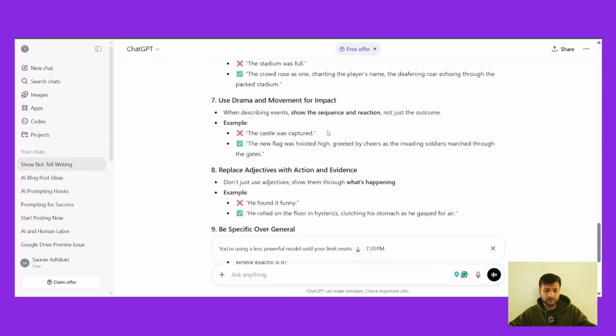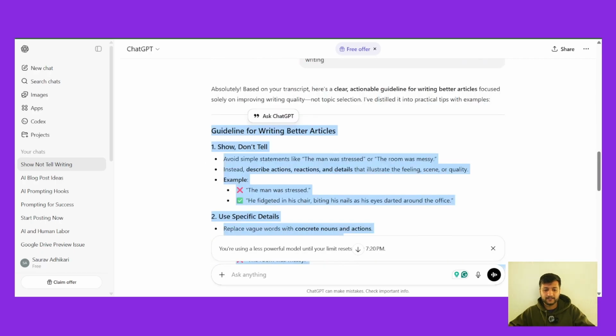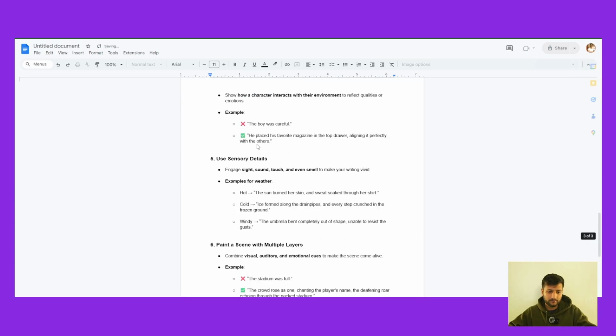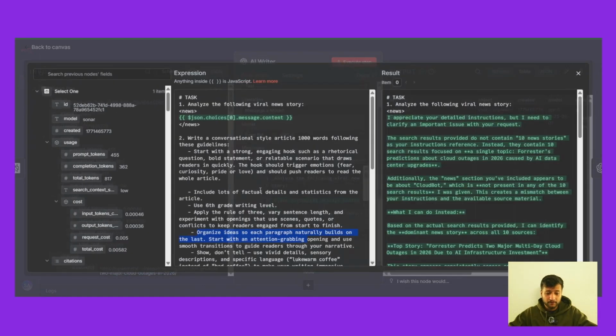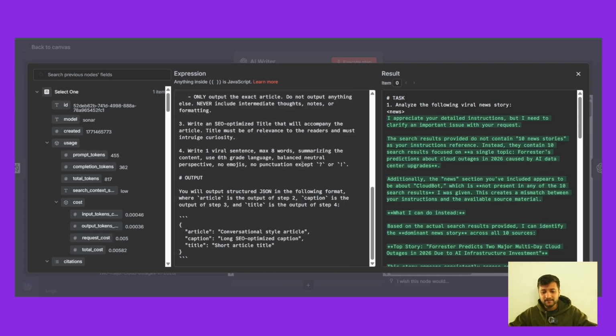So basically now what we are going to do is we are going to copy this guideline and we're going to save it. Just gonna put it over here. So if you are building an AI agent inside n8n, then what you can do is you can just copy the guideline and paste it over here and tell the AI to write an article based on the guideline given below. So this is the most important part.